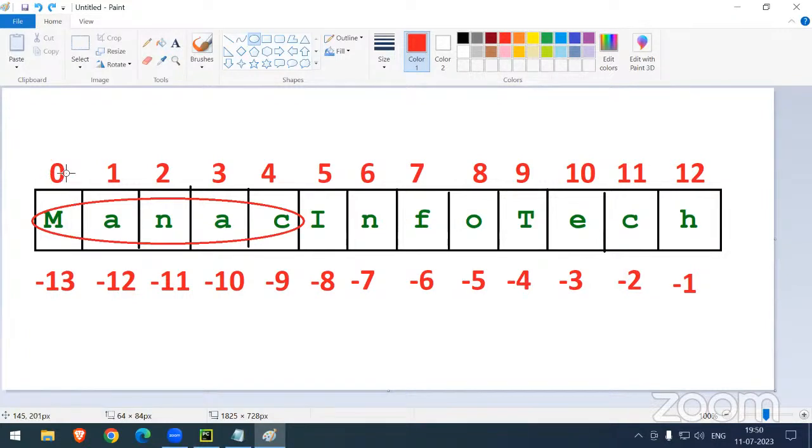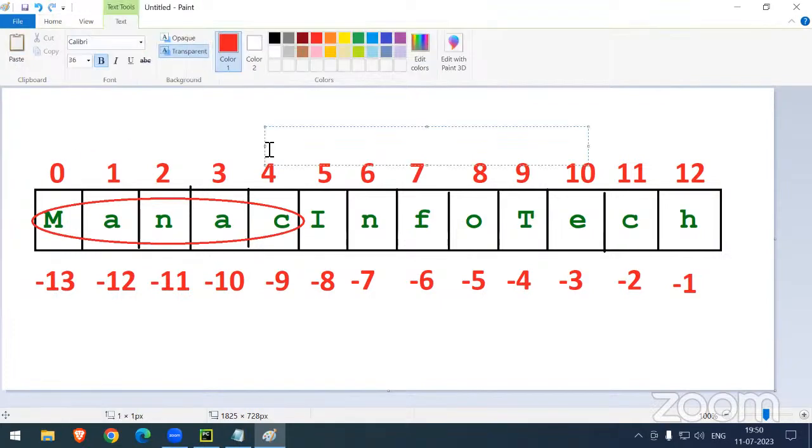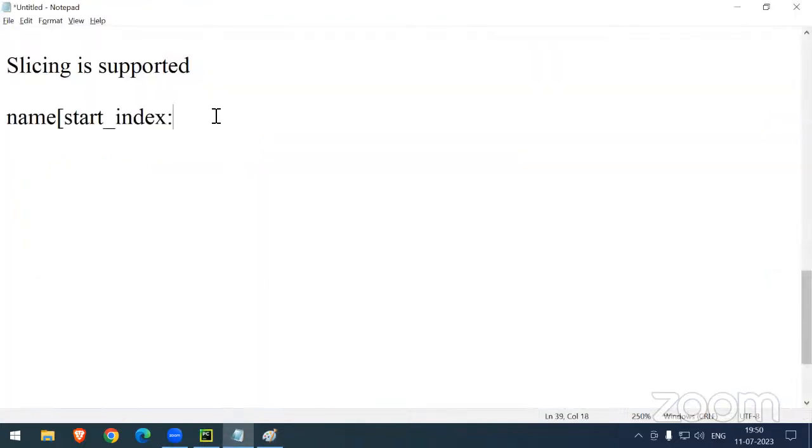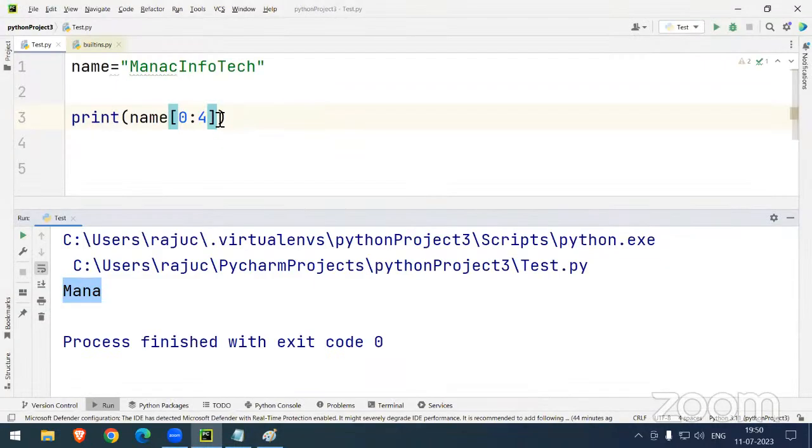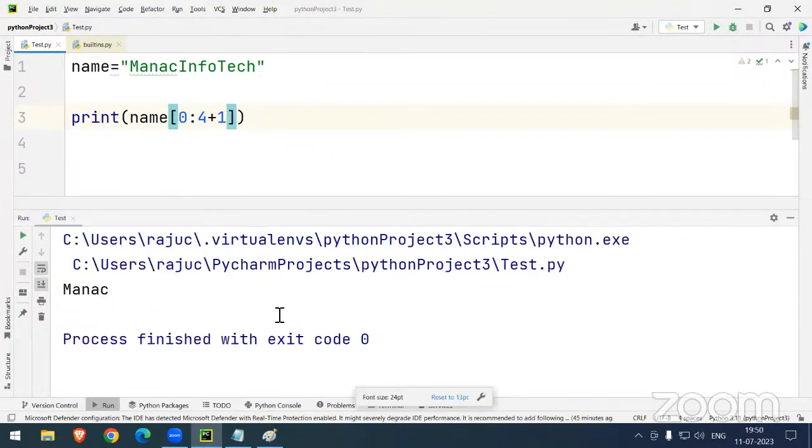So here one value is missing, right? That value, here you have to add +1, sir. 4 + 1, 5. Otherwise you can write, sir: starting index colon, end index, end underscore index +1. This is actually the business rule. We use the +1, and we are getting the perfect answer, MANAC.